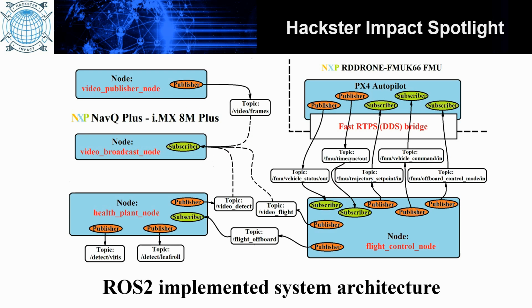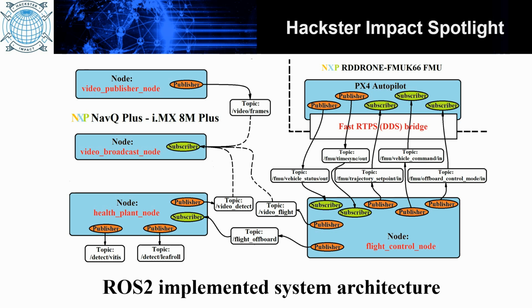The components that implement the software part of the UAV drone were developed as a single ROS2 package having 4 nodes. All the communication and synchronization between nodes were done through topics. The detection system is based on the TensorFlow Lite model and runs on the health plant node. The detection system starts when the UAV is set in the off-board mode. The node takes note of this fact from the flight control node through the flight off-board topic, and in this mode the detection process starts.